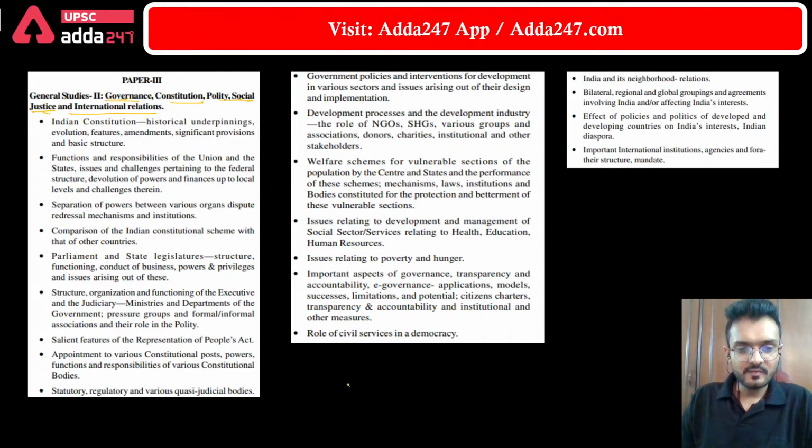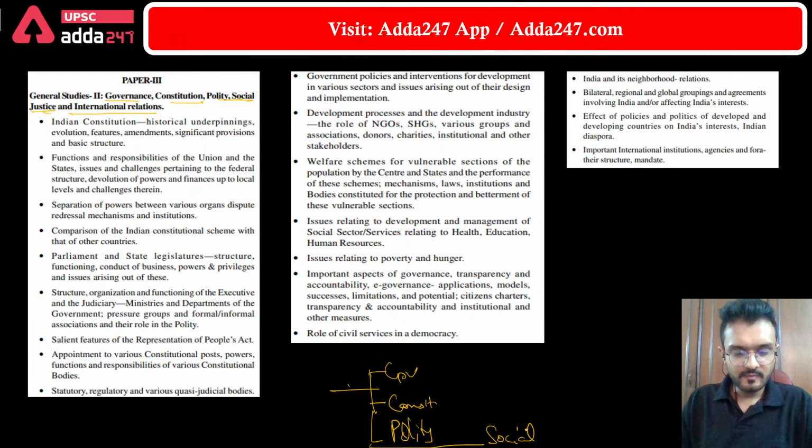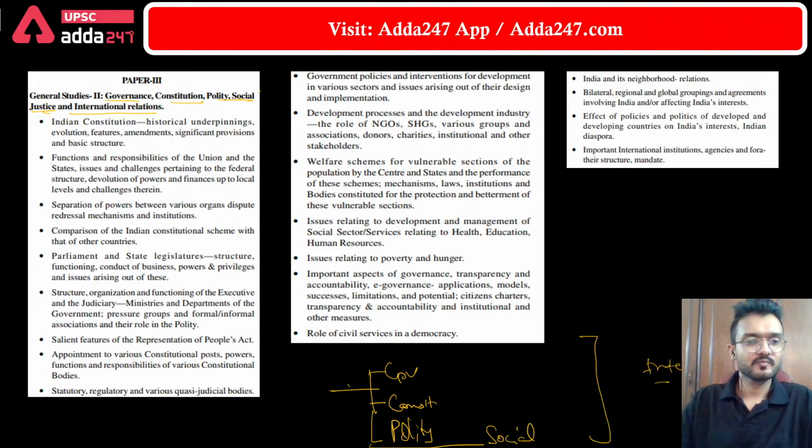The aspects of Indian polity relate to governance, to the constitution and its functioning, to everyday polity, and to social justice, that is, how the government is working for the upliftment of poor people. And apart from Indian polity, there is international relations. Now let's discuss each topic one by one.